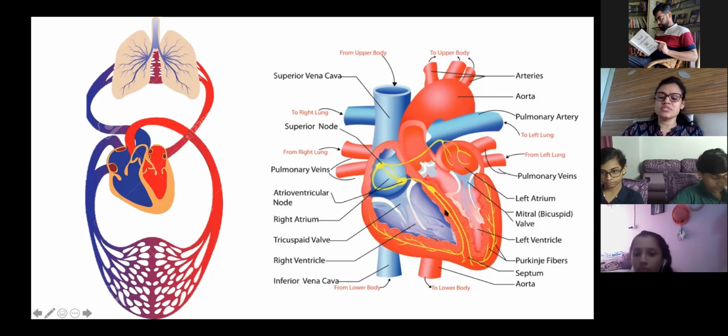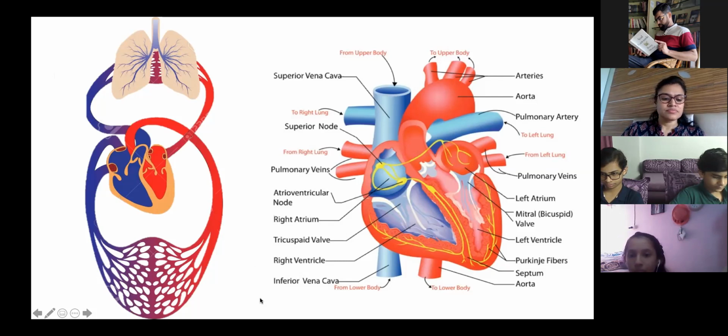So this is done. Now, who will explain the blood flow through the heart? Anybody wants to explain, or should I explain? Tell me. Abdullah, you want to explain? Yes. Okay, start.